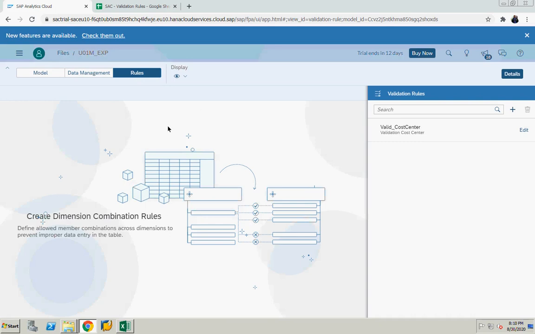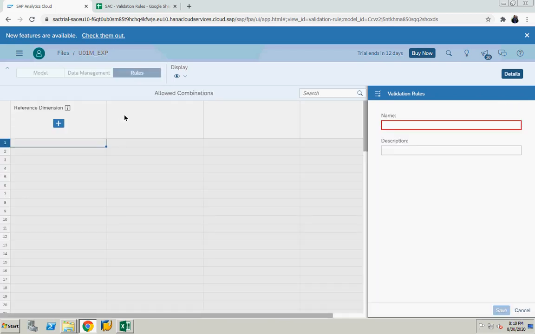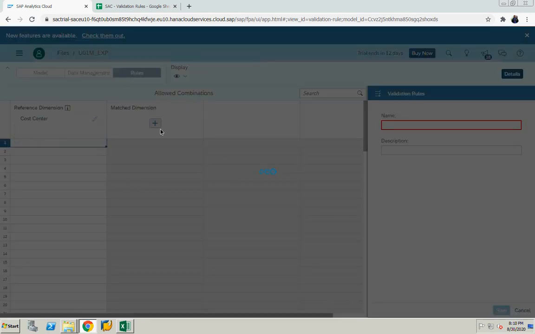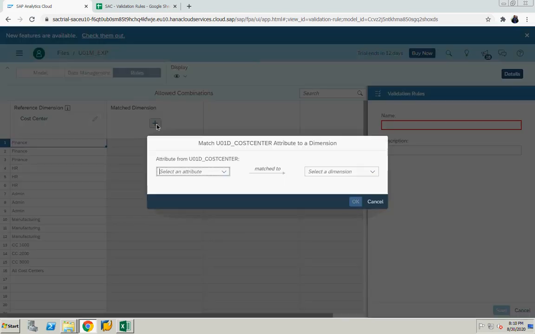Now here you can define your rules. How to define a rule? Click on Create. Here you can give the name and description. Then select the reference dimension. Cost center is my reference dimension. Reference dimension means, as I said, the dimension in which company code and profit center are available as attributes. That becomes your reference dimension.